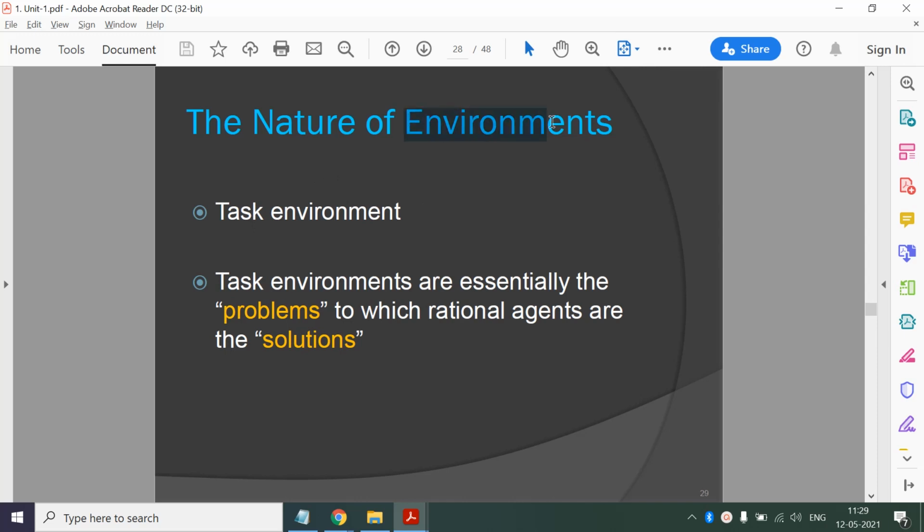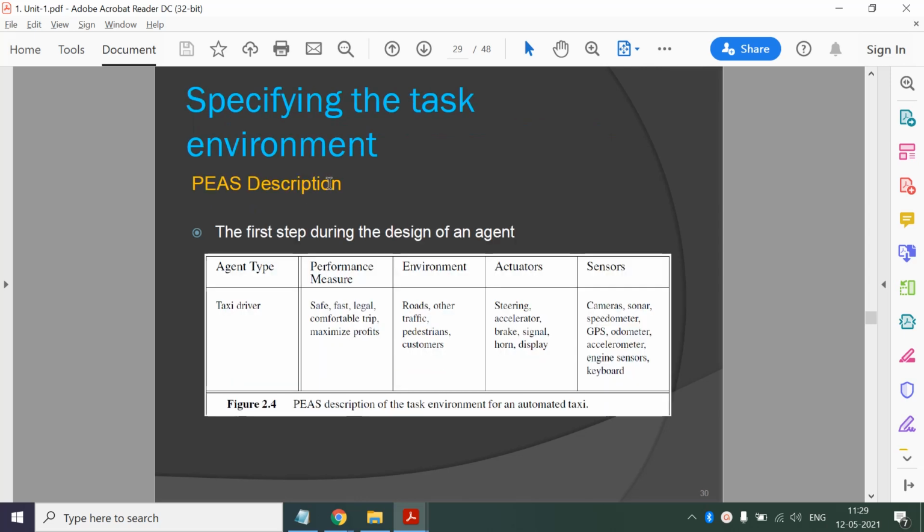Then when we say environment, we are talking about the task environment. Task environments are essentially the problems to which our rational agents are the solution. We specify our task environment using the PEAS descriptor. PEAS stands for performance measure, environment, actuators and sensors. Using this tabular form, we are describing our environment, covering all aspects of the environment.